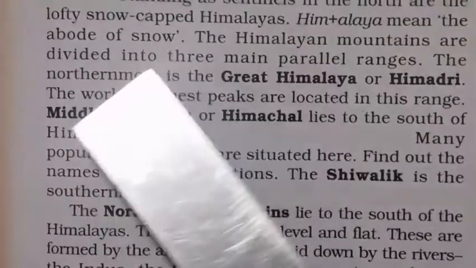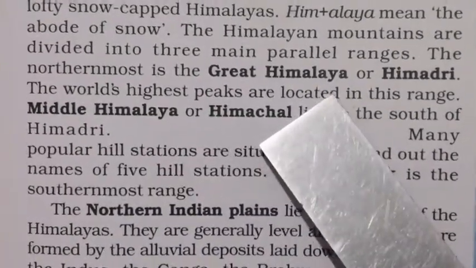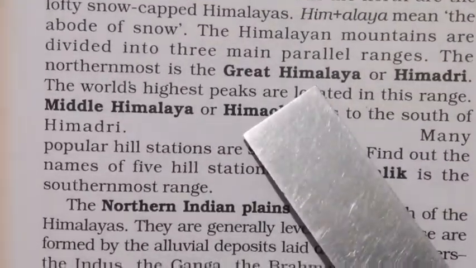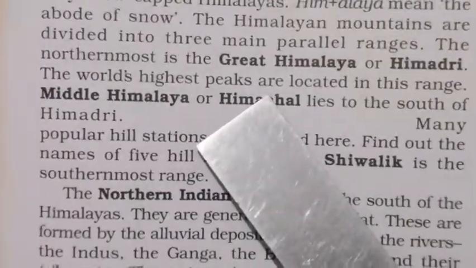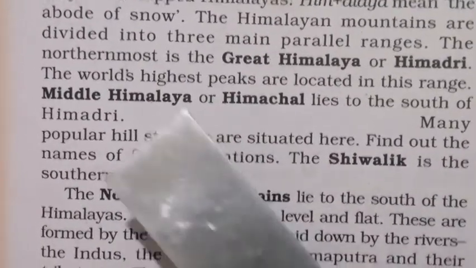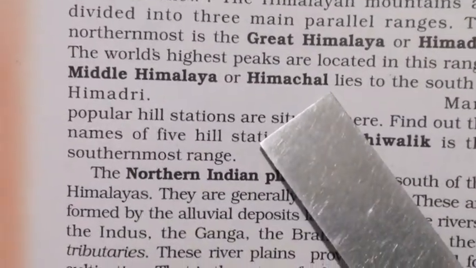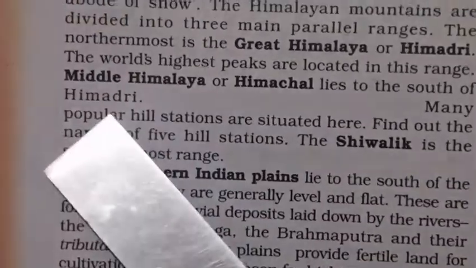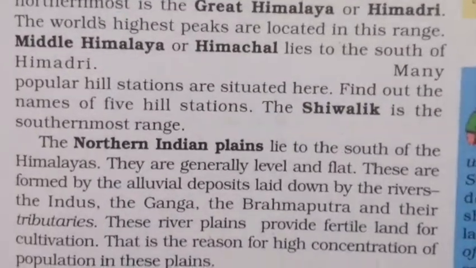The topmost or northernmost is the Great Himalaya or Himadri. What is the northernmost called? Great Himalaya or Himadri. The world's highest peak lies in this range. Which is the world's highest peak? Mount Everest, isn't it? Now the second is Middle Himalaya or Himachal. It lies to the south of Himadri. Many popular hill stations are situated here.